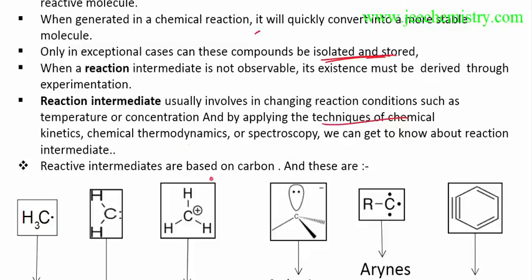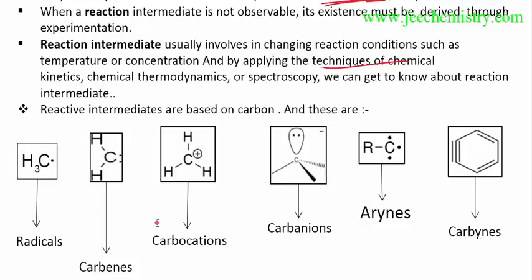Reaction intermediates are generally based on carbon. These are the free radicals, carbenes, carbocations, carbanions, arynes, carbines. These are all the other intermediates, and these are the most common intermediates in organic chemistry. I will explain them one by one in detail. So this is the introduction of reaction intermediates.